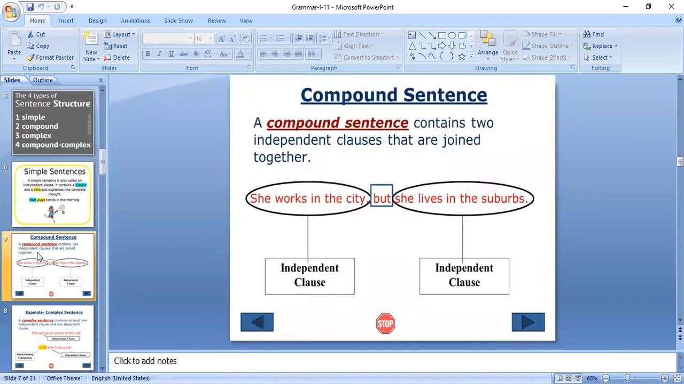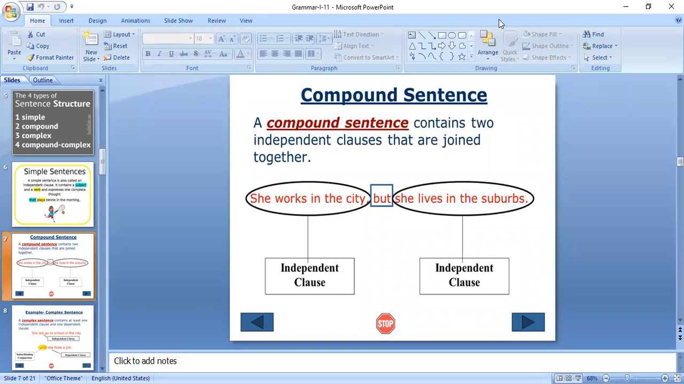Next, a compound sentence. A compound sentence contains two independent clauses. So independent clauses means main clauses. What is an independent clause? I have already told you. It doesn't depend on another part of the sentence. Standing alone, it can make a complete meaning.